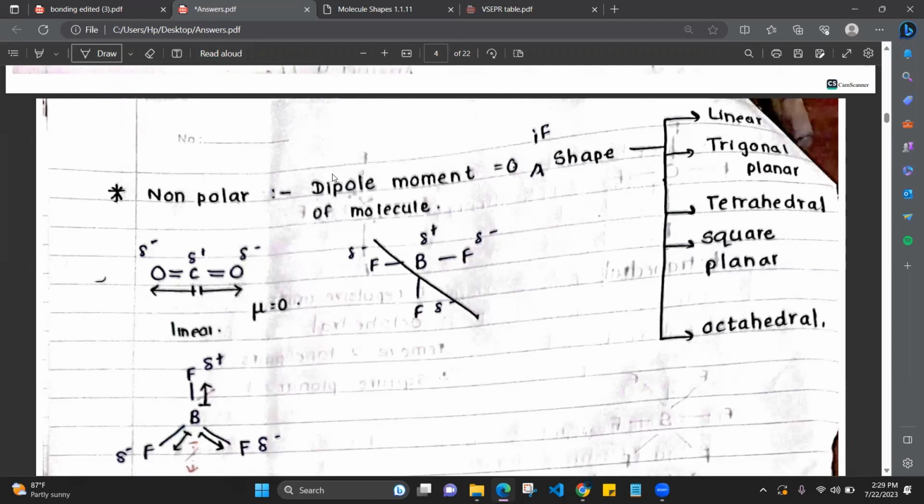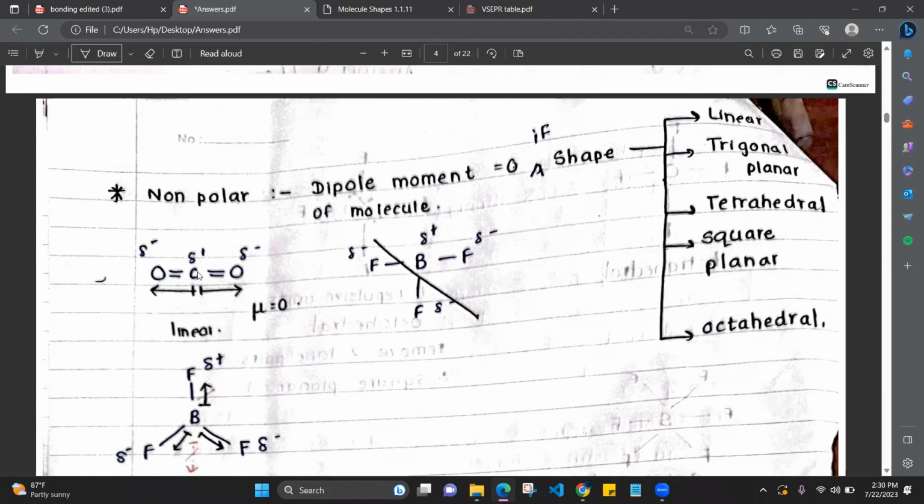For the dipole moment to be 0, the shapes of the molecule should be linear, trigonal planar, tetrahedral, square planar, octahedral. These are the shapes. In these shapes, if it comes, the molecule is nonpolar. The main reason is dipole moment is 0. The only reason is dipole moment is 0. So if you have to check whether a molecule is polar or nonpolar, check whether dipole moment is 0. If it is 0, nonpolar, right? Now in a linear molecule, now carbon dioxide is a linear molecule, right?